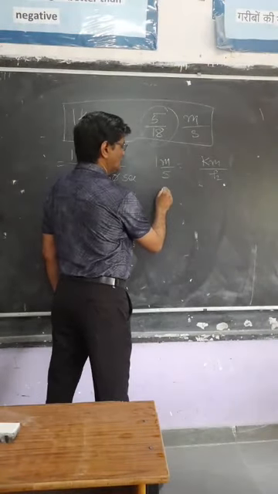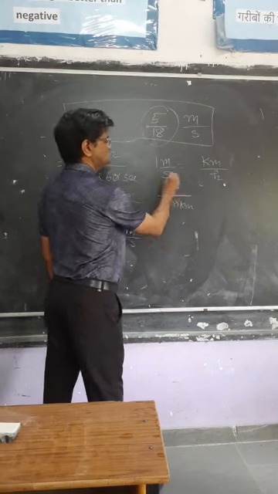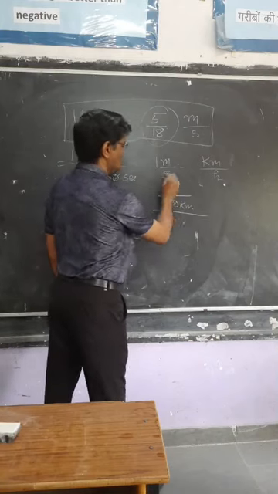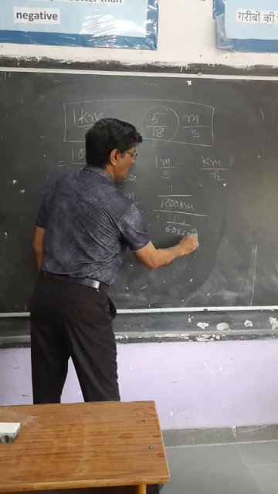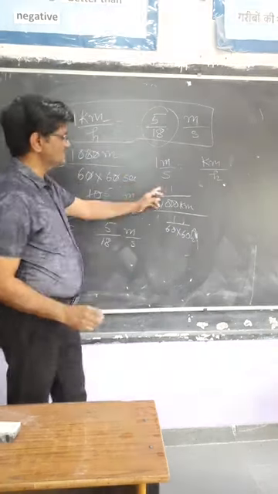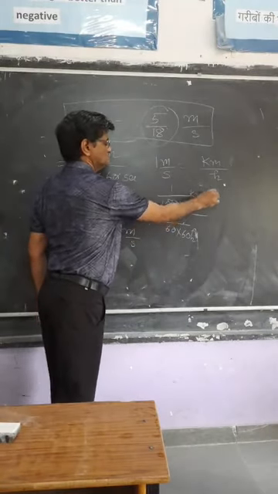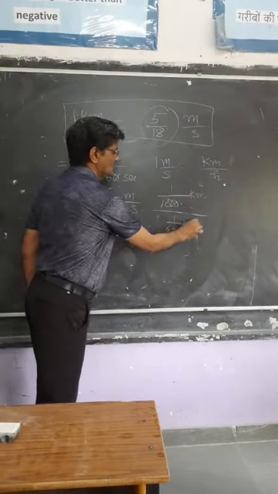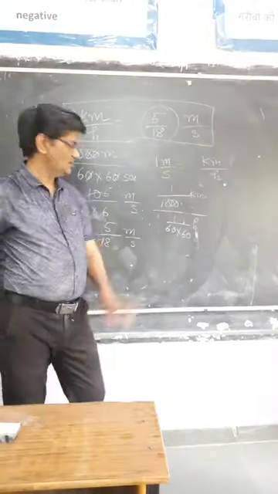But in this case, what will happen? 1 meter is 1 upon 1000 kilometer, and 1 second is 1 upon 60 into 60 hour.